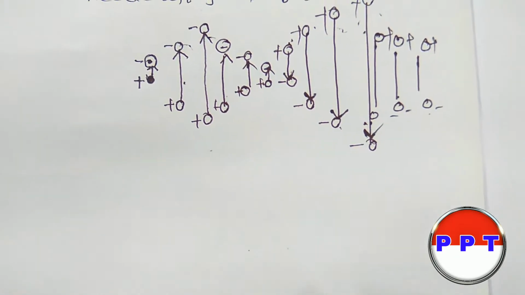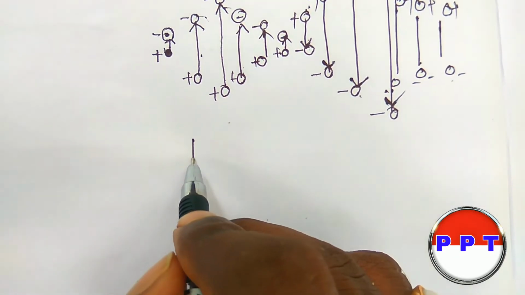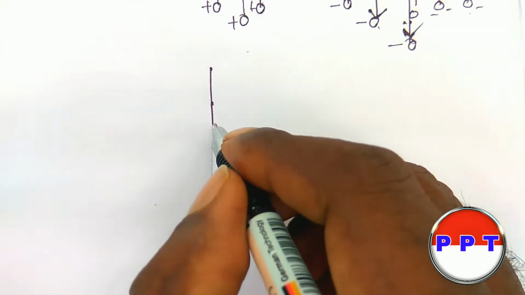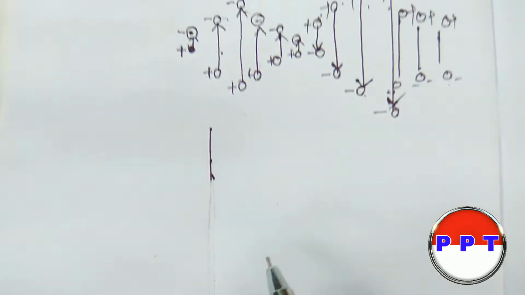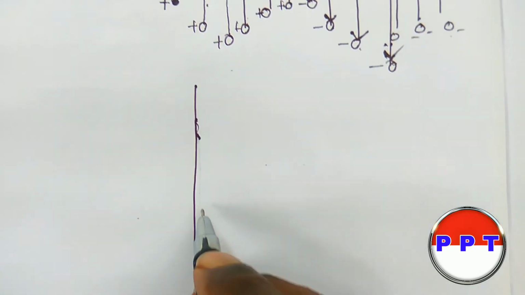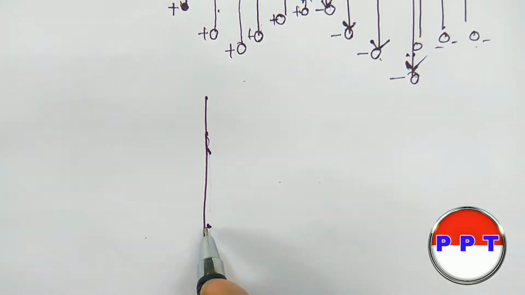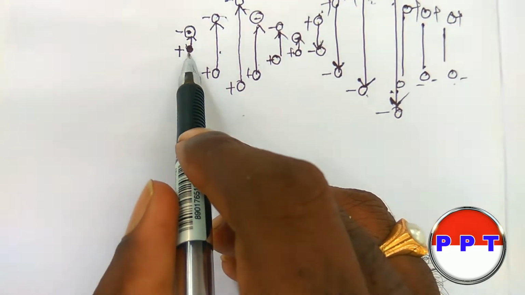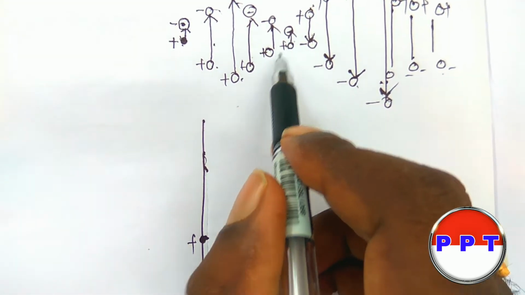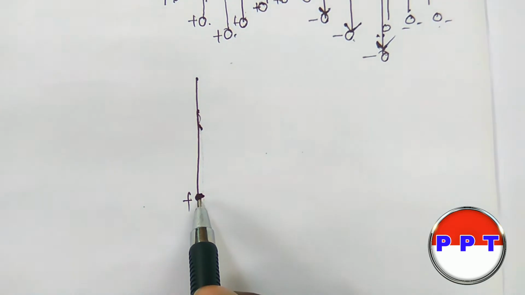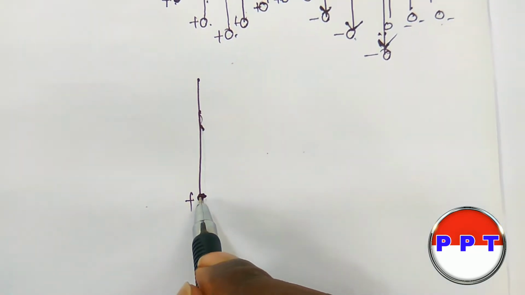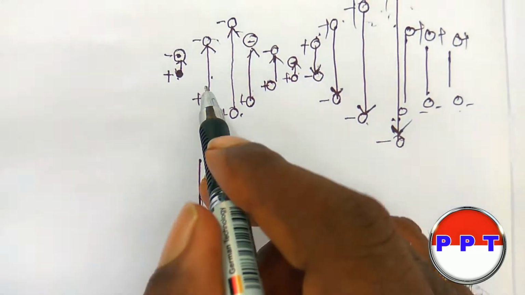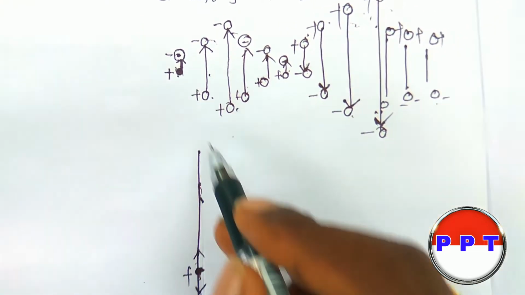If all the positive charged particles are shown, all those positive charges are here. Whenever they vibrate or oscillate at one time, this is the electric field.